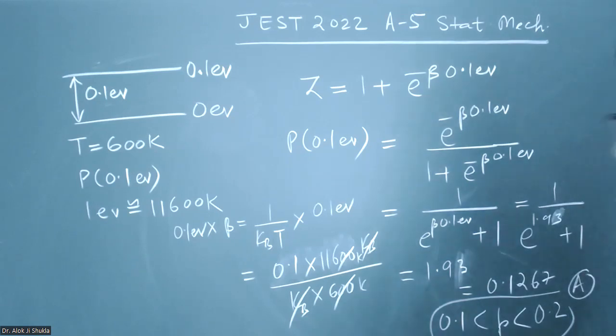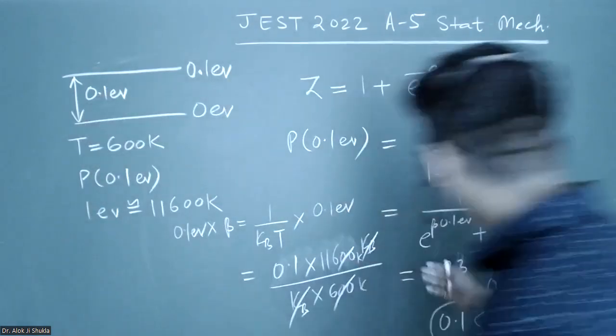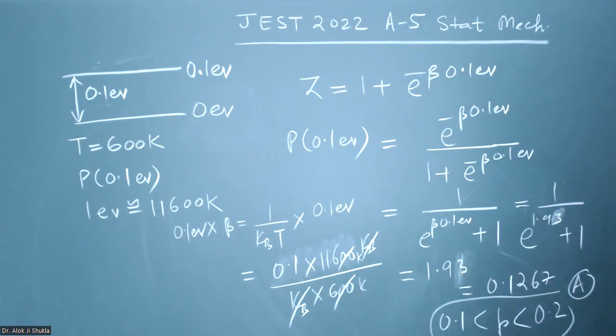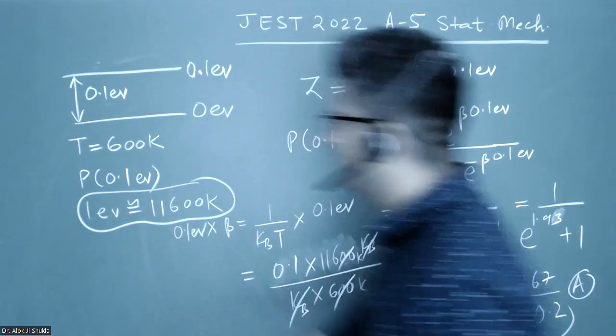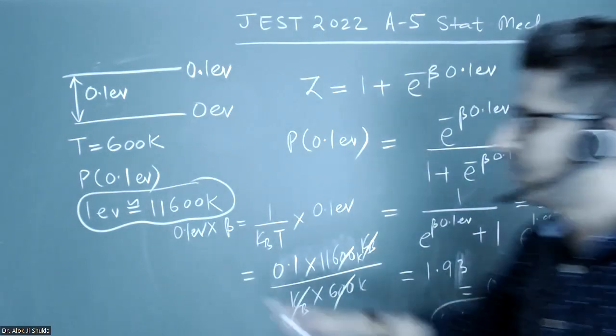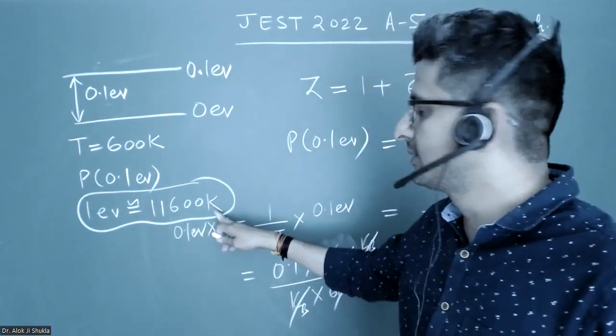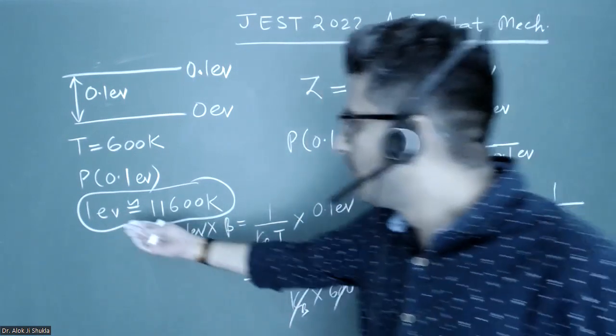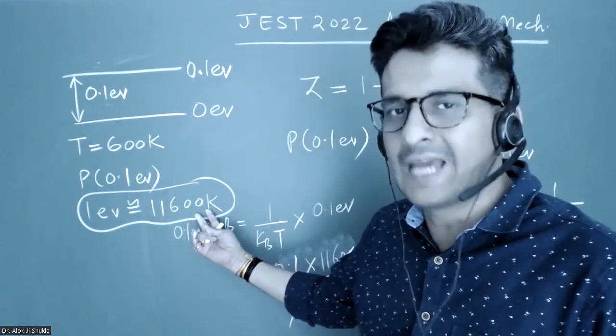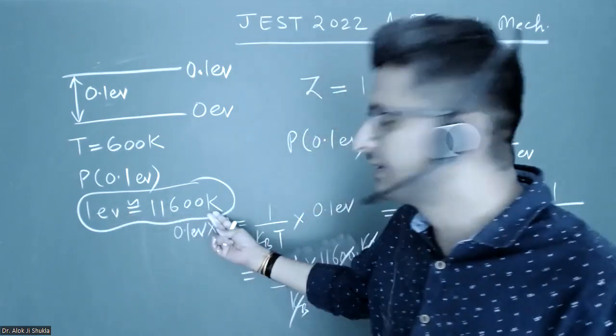Okay, so you can use a calculator from here onwards. Just the concept, this concept is very important. You can remember this also. It was given in the question that 1 electron volt is equivalent to this much Kelvin. But please remember, don't directly put 1 electron volt equal to this much Kelvin, because this is energy and this is temperature.